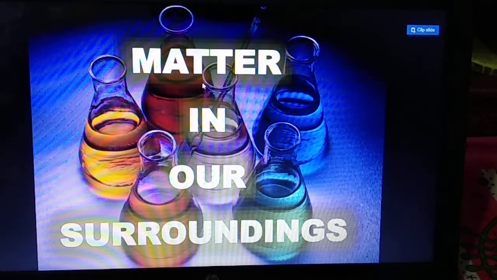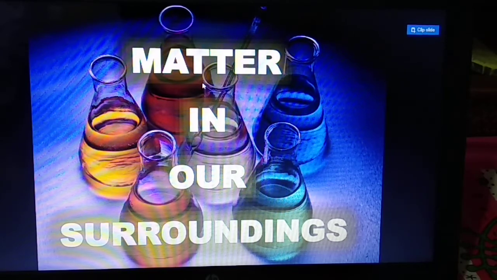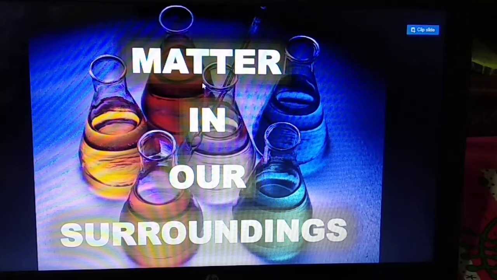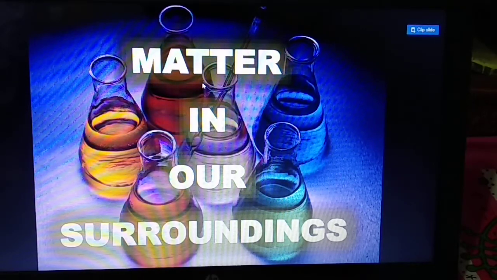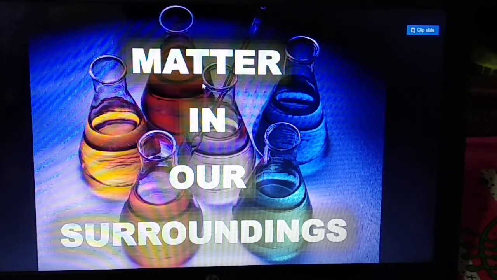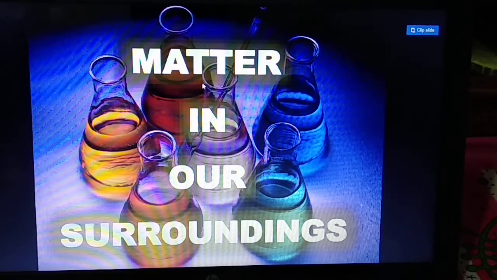And today we present the chapter Matter in Our Surrounding. Very important chapter, students. In this chapter, we will learn many things: what is matter, states of matter, and the characteristics of different states of matter. So, let's start the chapter Matter in Our Surrounding.